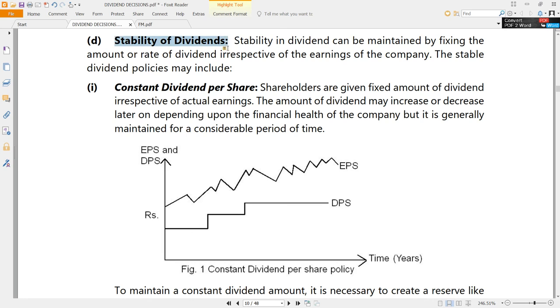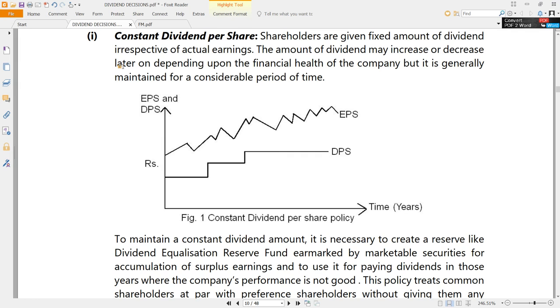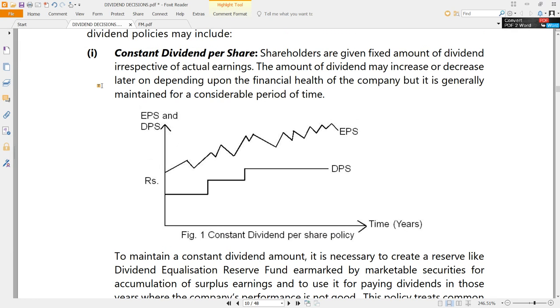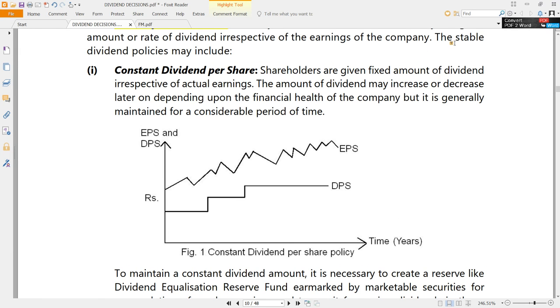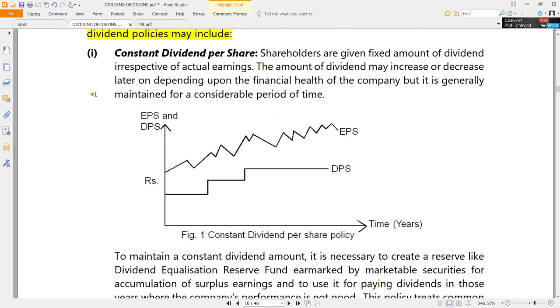Then stability of dividends also is an important thing. Usually people expect from reputed companies a stability of dividend. They don't expect too much fluctuations in the dividend. So what kind of strategies can the company adopt for different types of dividend policies? These are the possible things which can be asked as questions also. How can the stability of dividends be maintained by the companies? What are the strategies that the companies can adopt for maintaining stability of dividends?